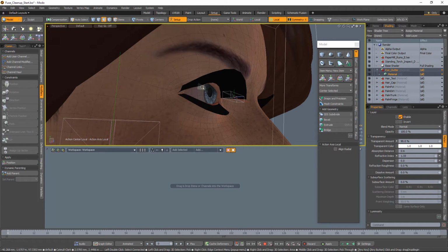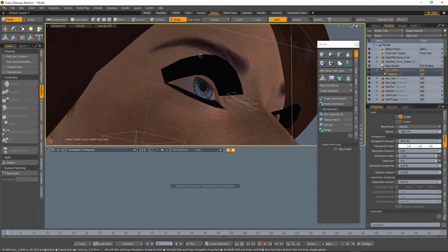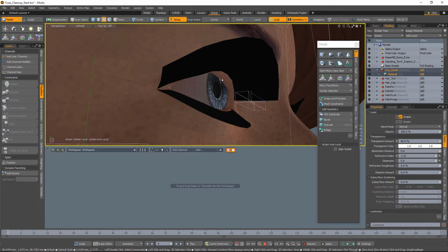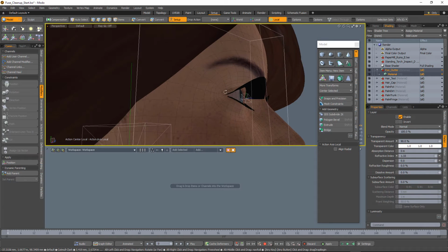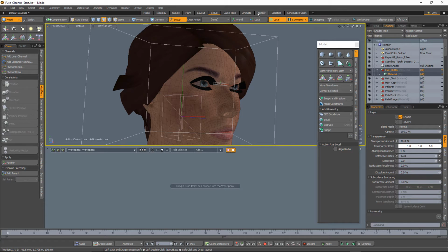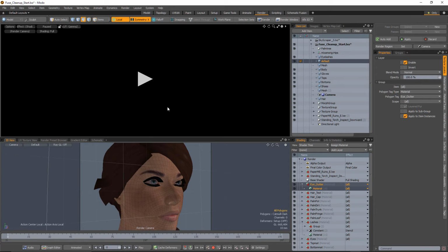Now we could get more complex with making the lens actually fit directly over the iris specifically, but just by taking the center part and pulling it out and having shrunken down the interior part of the eye, we should be in pretty good shape there. All right, so now let's hop over real quickly to the render tab and get a preview of what this looks like as compared to our original version that we had here.